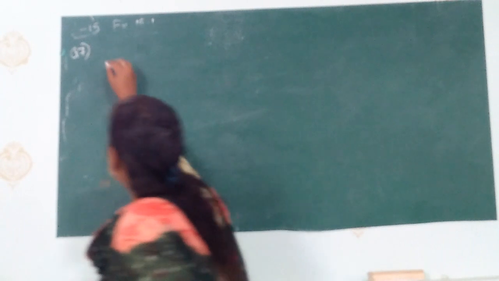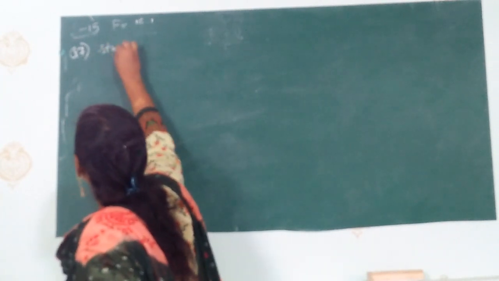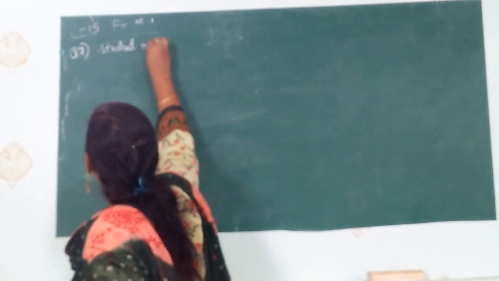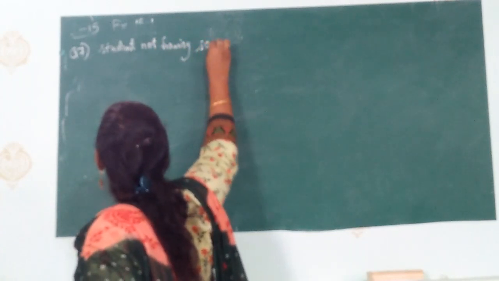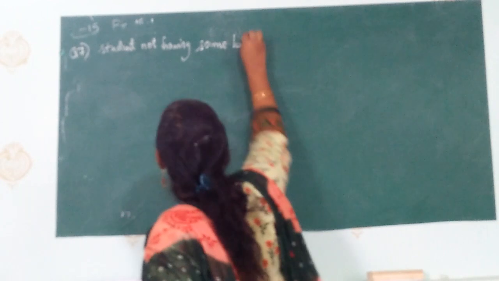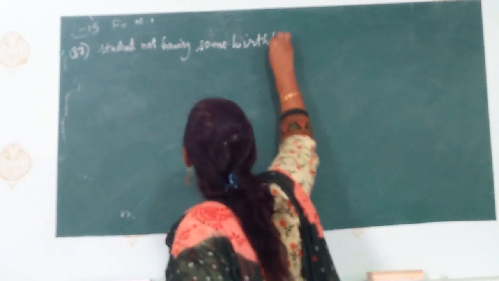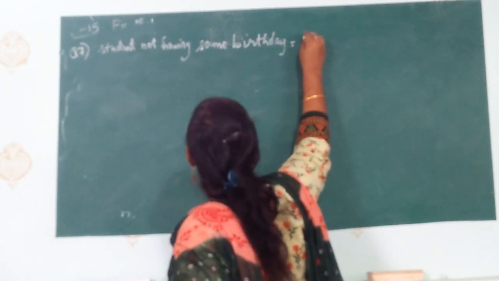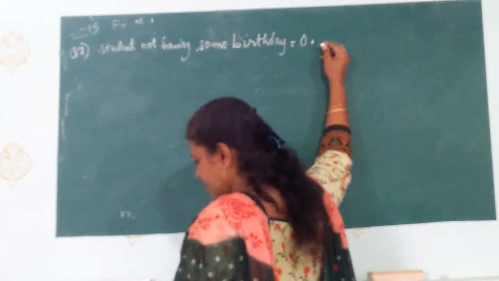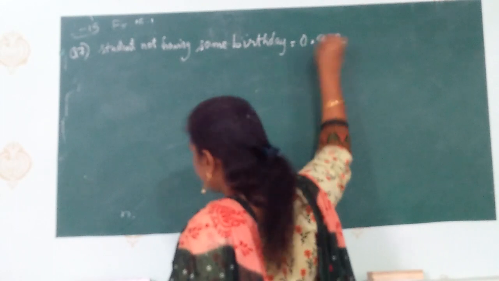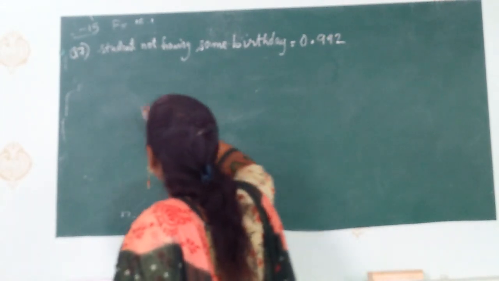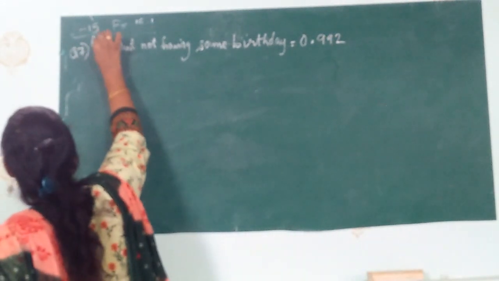So here, students not having the same birthday is equal to 0.992. So the chance is 0.992. Let it be event A.